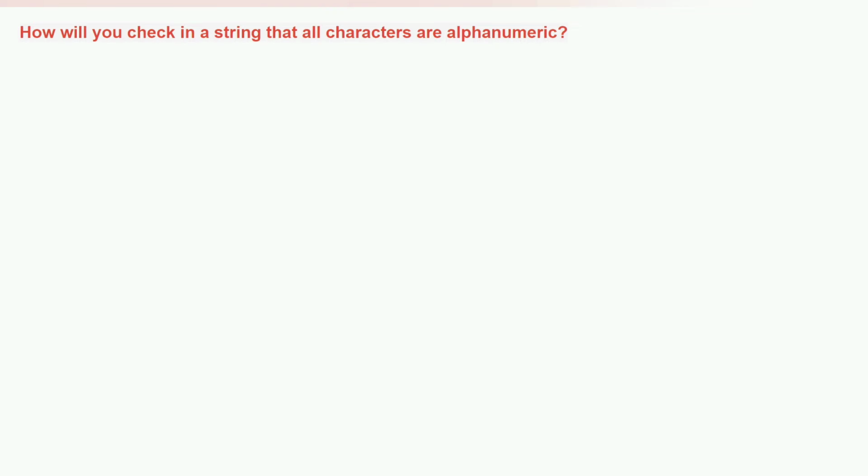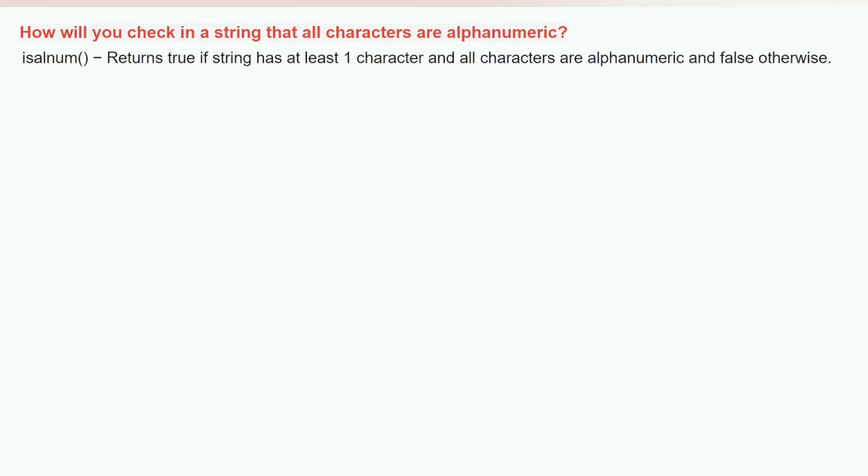How will you check in a string that all characters are alphanumeric? These are some of the built-in methods in Python that are used to check different characteristics of the string. If you want to check if all the characters are alphanumeric, what do you mean by alphanumeric? It means it only contains alphabets and numeric values. The function is isalnum, which is a short form for alphanumeric. This function will return true if the string has at least one character and all characters are alphanumeric. Otherwise, it will return false.